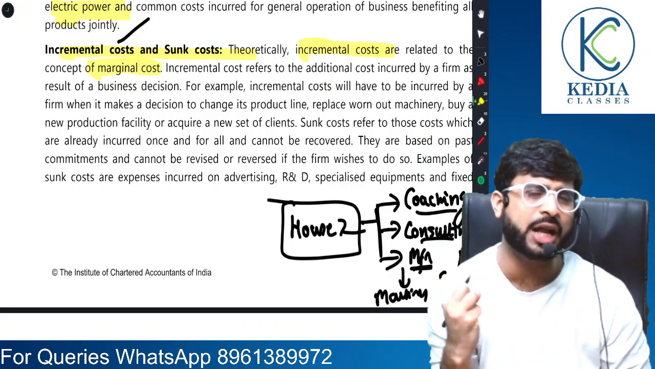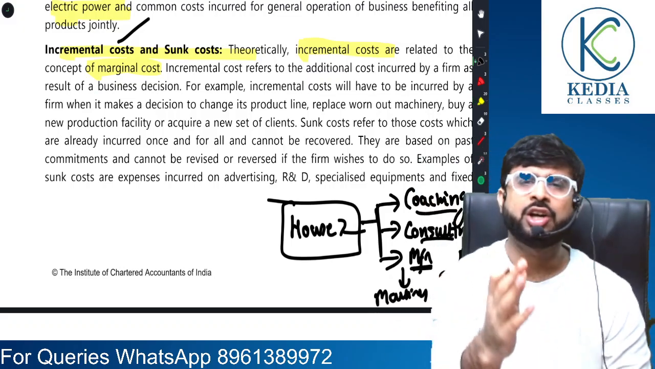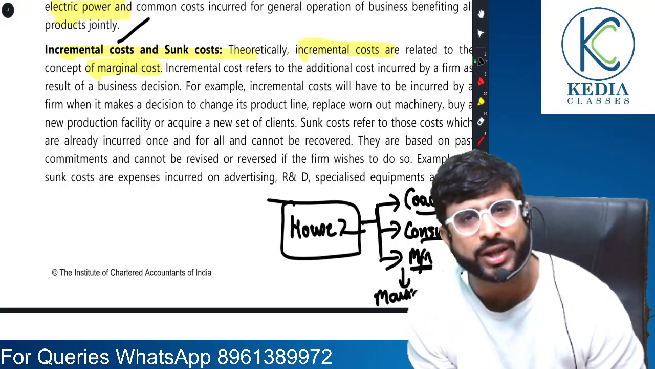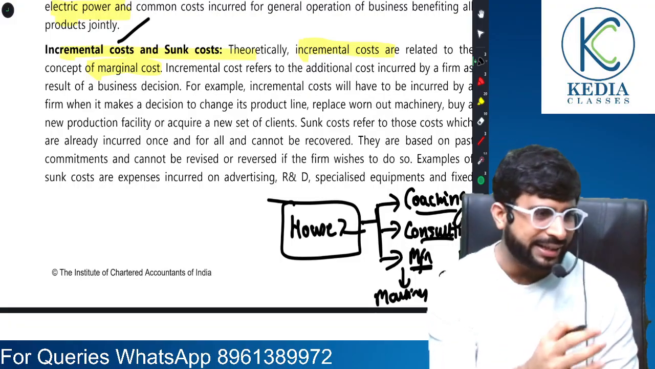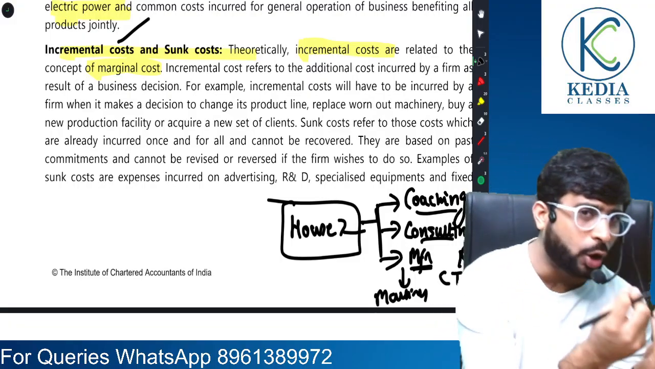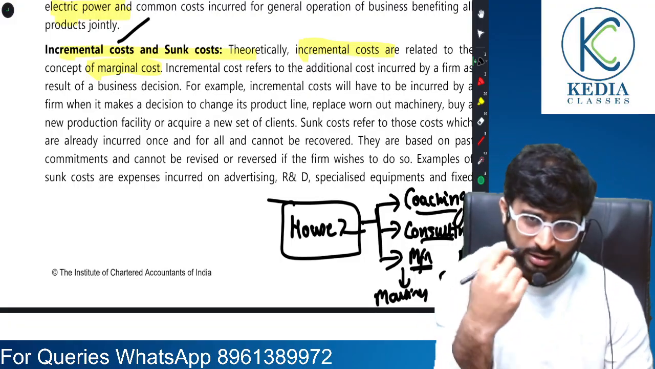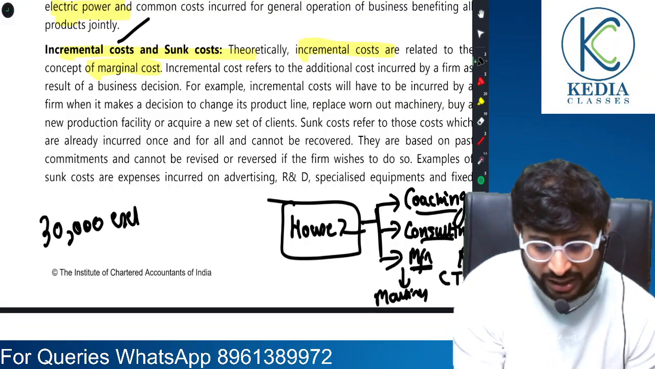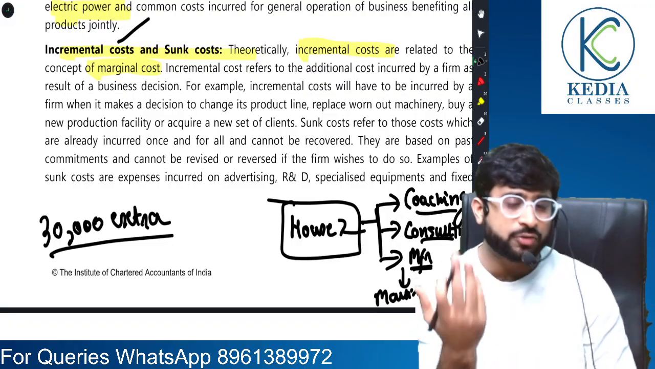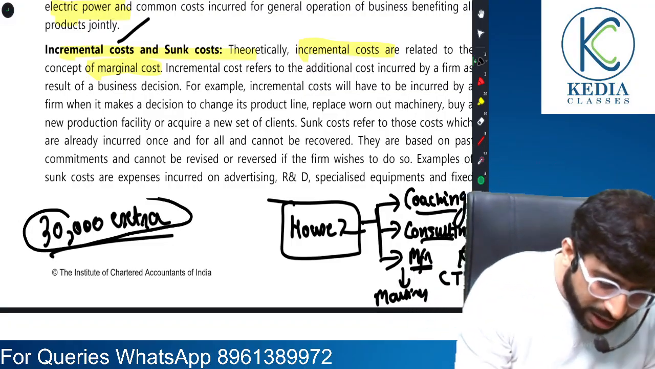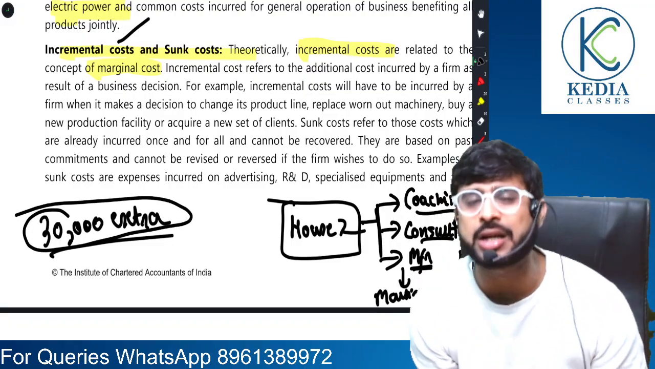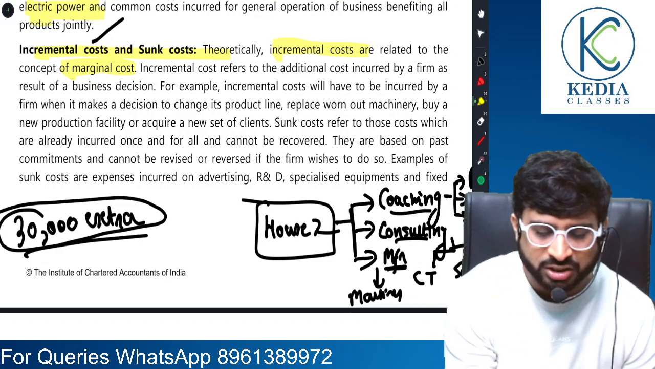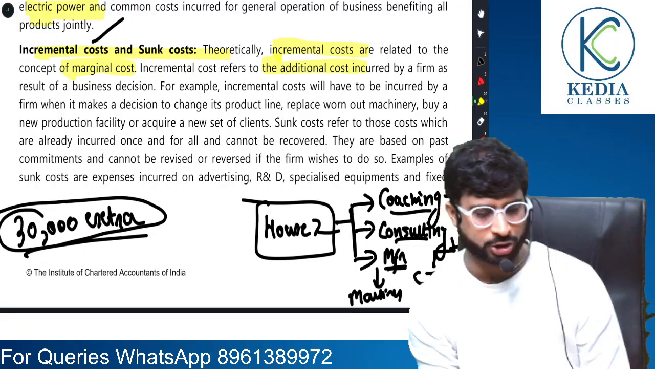A simple example: let's say summers are coming and you decide that your old air conditioner is not working well, so let's buy a new one in exchange for the old one. If you give the old one and buy a new one, the shopkeeper tells you that they will charge you 30,000 extra. This extra amount that you will have to pay is the incremental cost, the additional cost that you will have to incur. Understood? So it is synonymous with additional cost or marginal cost.